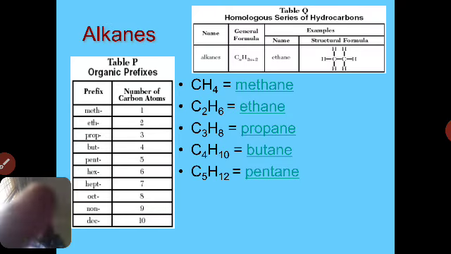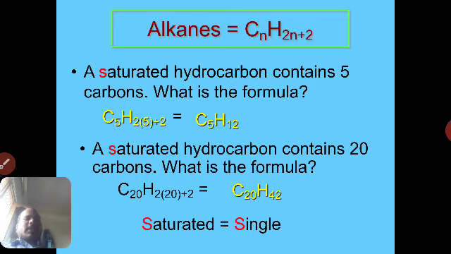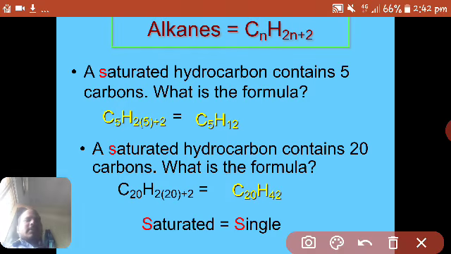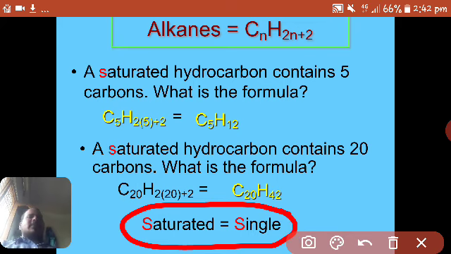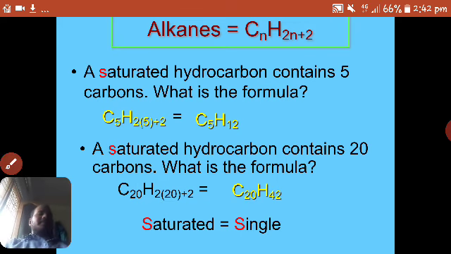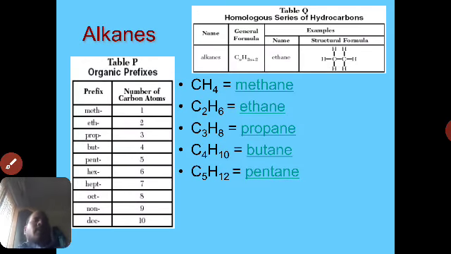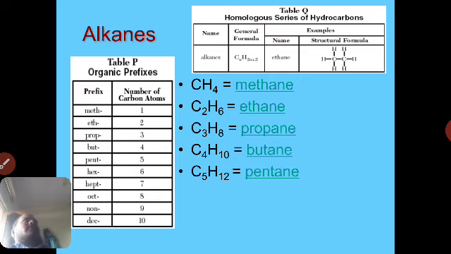Methane has lower boiling points, melting points and densities. If you take hexane or heptane, they have higher boiling points, melting points and densities than methane. So the larger the molecule, the higher its melting point, boiling point and density.